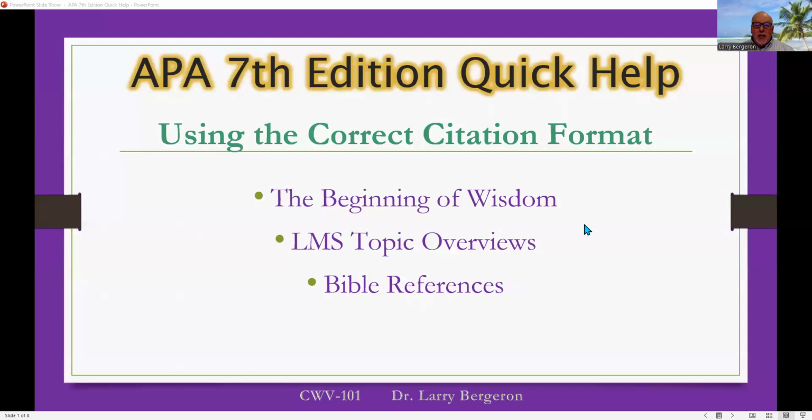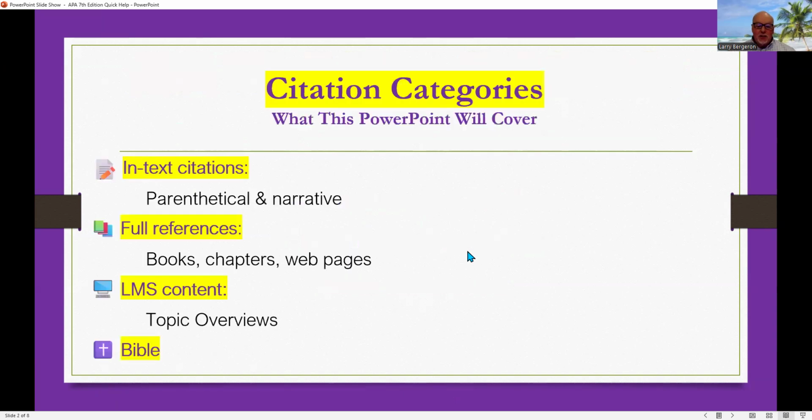You'll see here in just a second, we have the slide beginning. So what we're going to do is look at using the correct citation formats for The Beginning of Wisdom, the LMS topic overviews, that's Halo, the resources that are available to you in Halo, and Bible references. These are basically the primary resources that you will be required to provide an in-text citation and a full reference citation. I just want to make sure that you have very quick and easy access to how to do that. So let's move into this a little bit here.